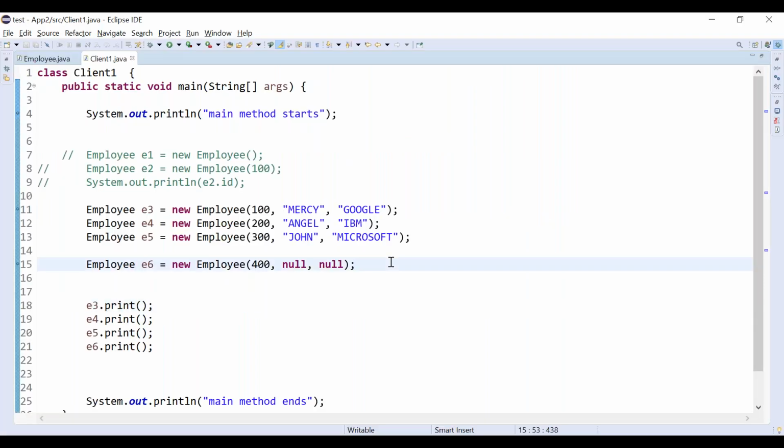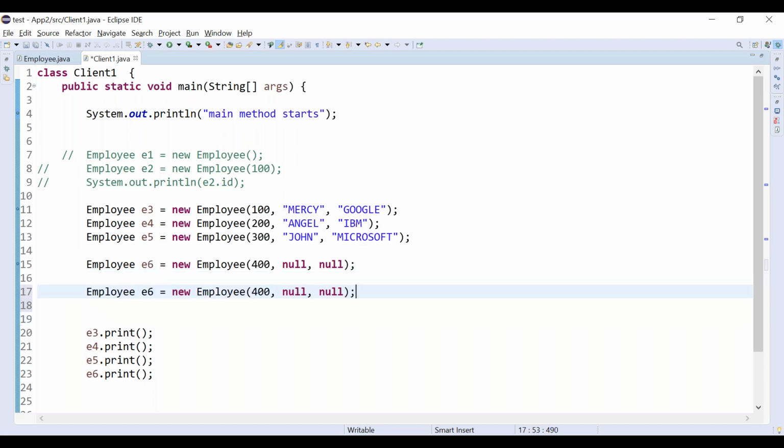I can create one more object like this, right? Possible or not? Even I can create one more object, e7, using the no argument constructor. If you want, you can print e7 here. Finally, I can call e7 dot print. E7 uses the no argument constructor, right?